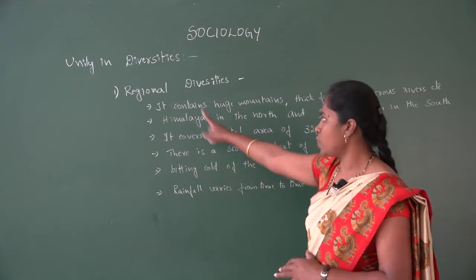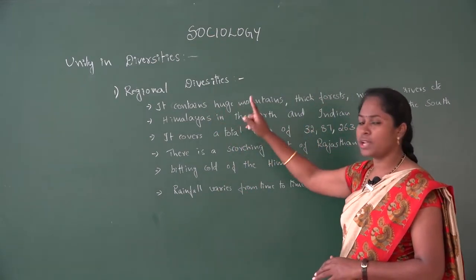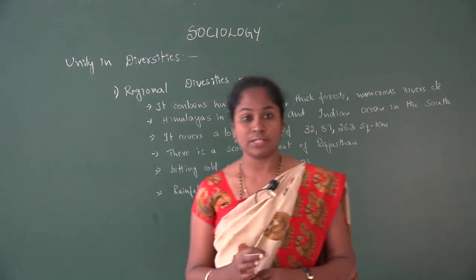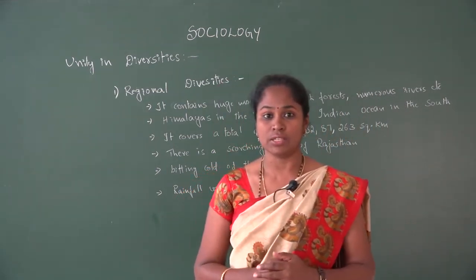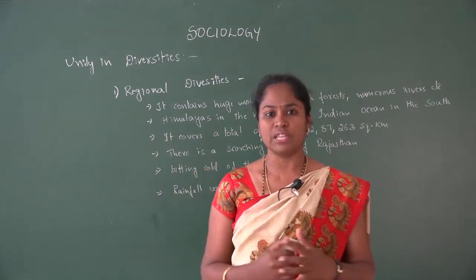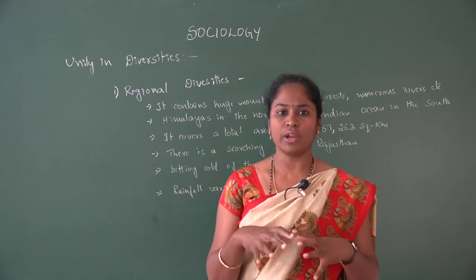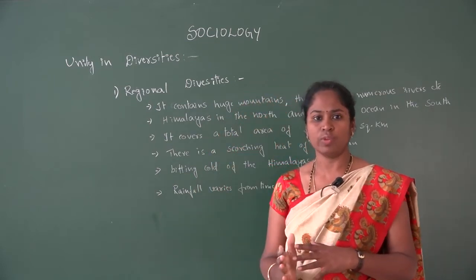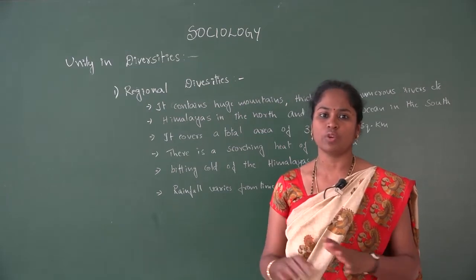First, we are going to discuss regional diversities in Indian society. What are the geographical differences we have? Indian society is made up of different geographical features. From the north to the south, we find differences in the geographical areas.